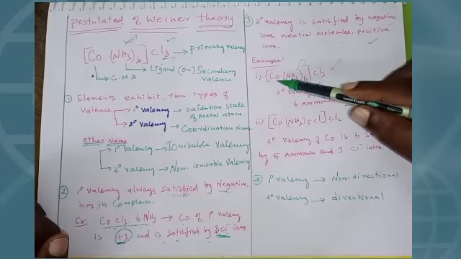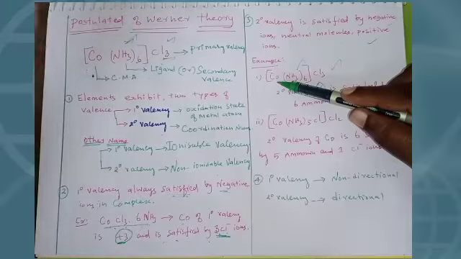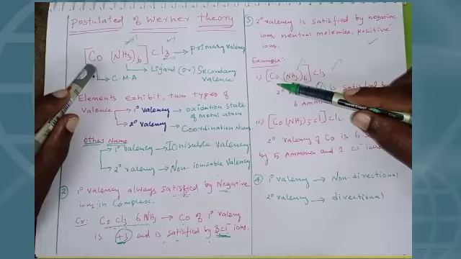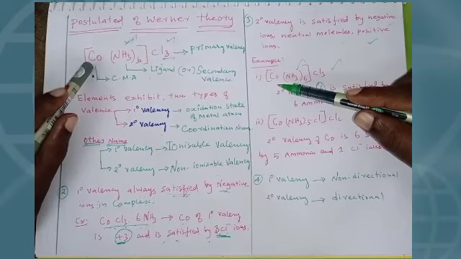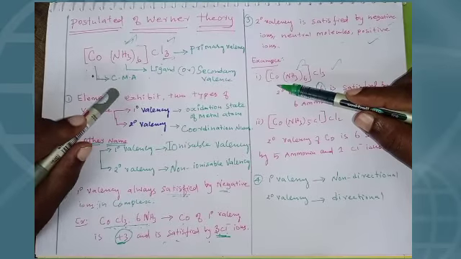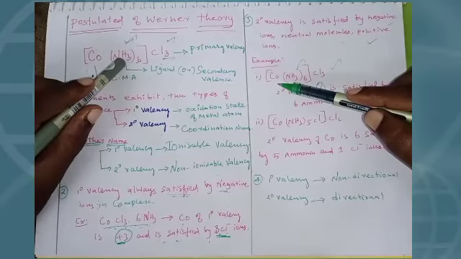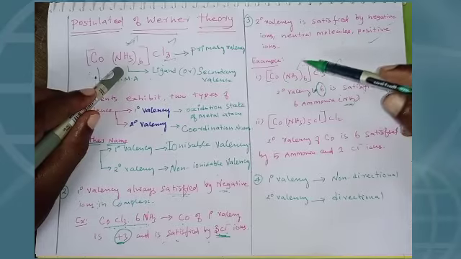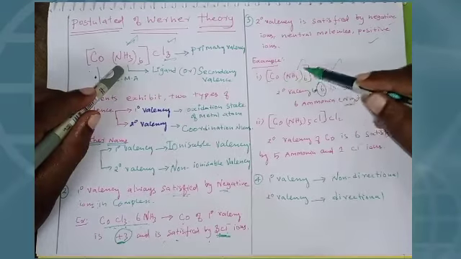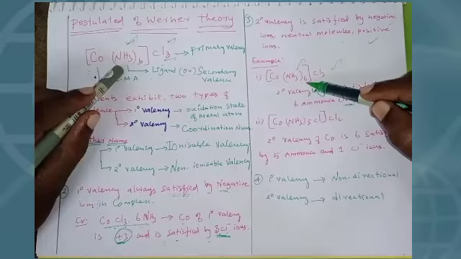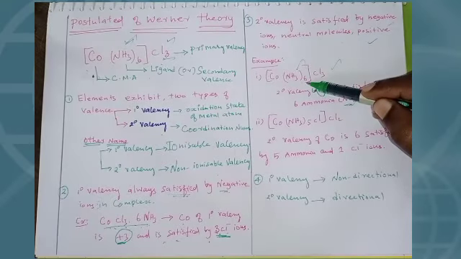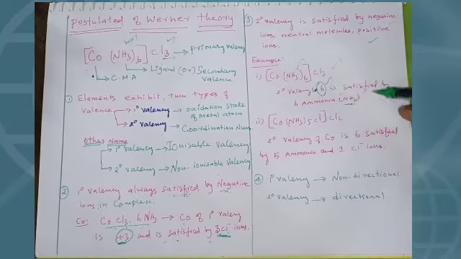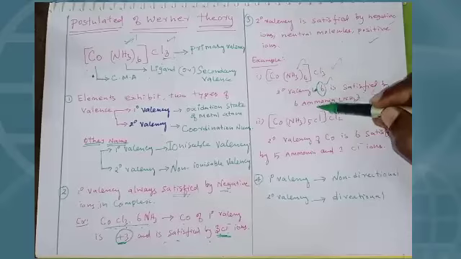Here you know well, this is the central metal atom. I told you, except for the central metal atom, any molecule or atom or ions can be present inside the coordination sphere, and that is called a ligand. So here, except cobalt, these are ligands. How many ligands are present? 6. That's why it is called the secondary valency. So the secondary valency of cobalt is 6, satisfied by 6 ammonia.